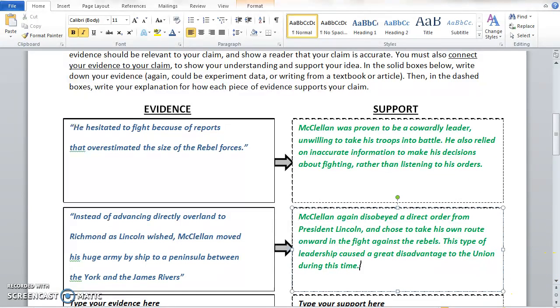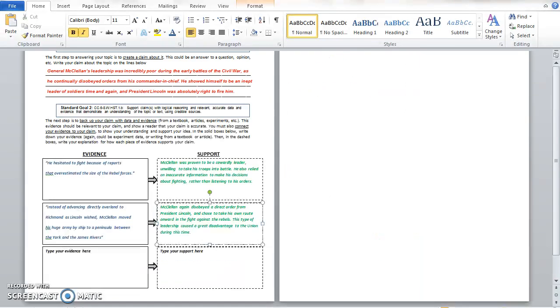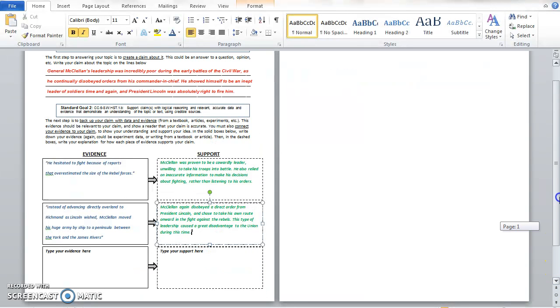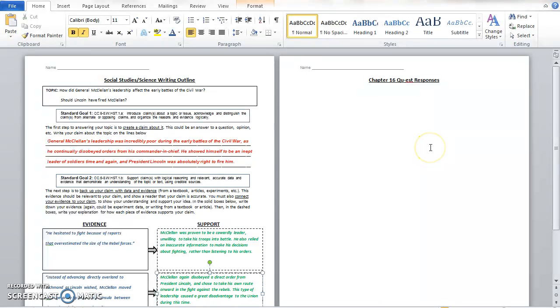So now, because we're not going to do the third piece of evidence in support, I don't want to give too much information away. But now, let's say you're looking to write a short response as your way of showing that you meet these standards. So if we zoom out here, we should actually be able to look at both of these sheets at the same time. Okay, so let's say now you're looking at your quest responses.